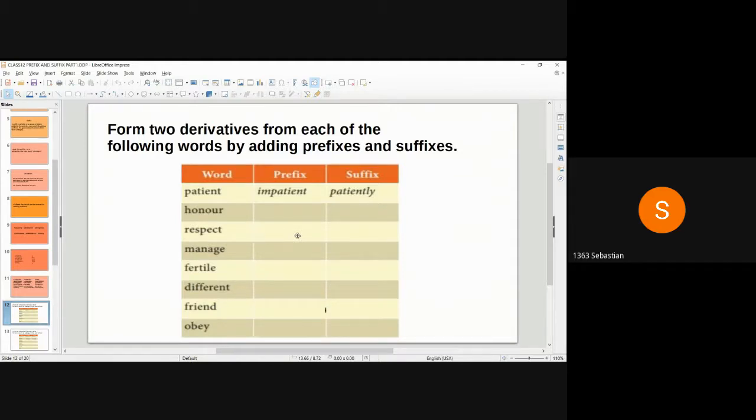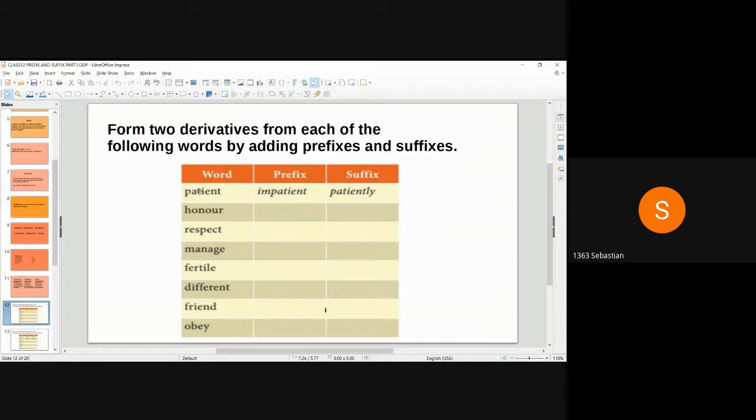Next exercise, page 7. Form two derivatives from each of the following words by adding prefixes and suffixes. So words that are formed from the base word by adding prefixes and suffixes are called derivatives. So patient is the root word. We form derivatives of patient by adding suffixes or prefixes to the root word patient.